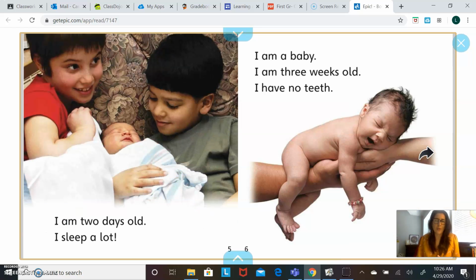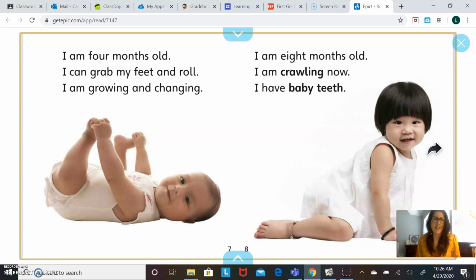I am 2 days old. I sleep a lot. I am a baby. I am 3 weeks old. I have no teeth. Oh, look at the baby. Look how small the baby is. Are you still this small? Could mom and dad hold you like this now? I am 4 months old. I can grab my feet and roll. I am growing and changing. I am 8 months old. I am crawling now. I have baby teeth.